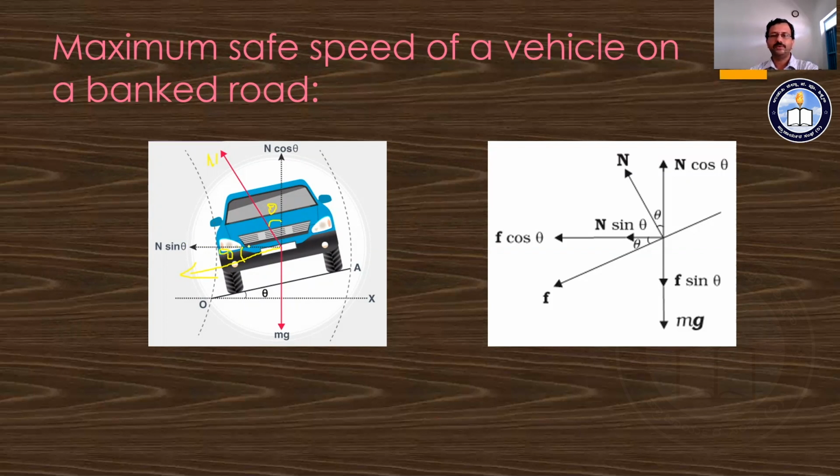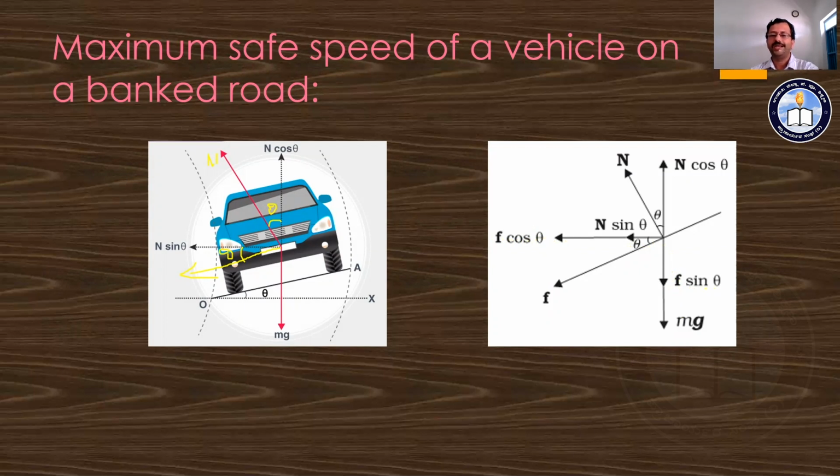Why? Here there is one line, over here another parallel line, and there is an intersection. On the intersection, both lines are parallel. So I can say this angle is equal to theta. Geometrically we can show, and hence this frictional force F is split into two components. One is in the horizontal direction, where angle theta is created, and the component is F cos theta. In the vertical direction, the component is equal to F sin theta.